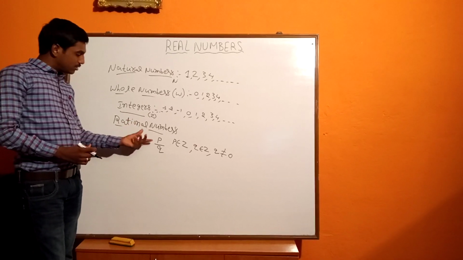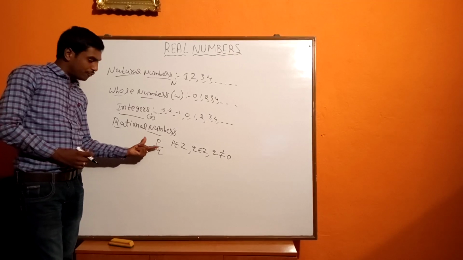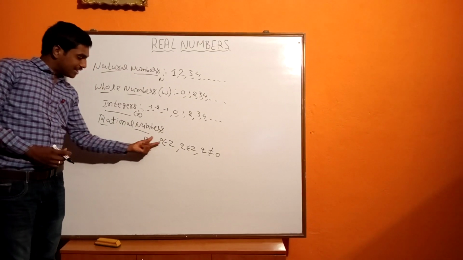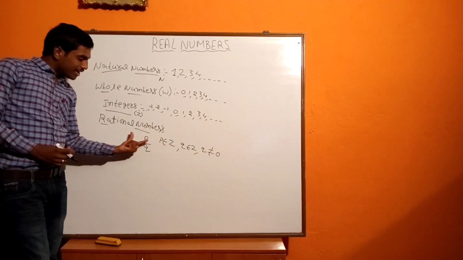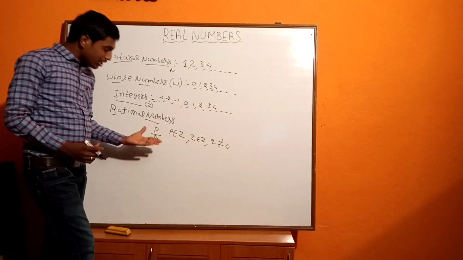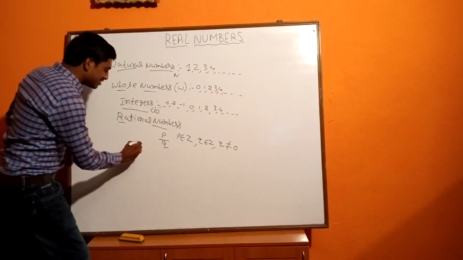I repeat again, if we can express any number in the form p by q, where p belongs to integers and q belongs to integers, that is, p means numerator and q means denominator, so if both numerator and denominator are integers, and if the denominator is not equal to 0, these numbers are called rational numbers. We will see some examples.